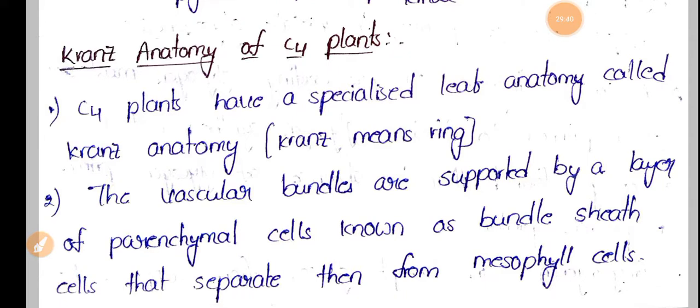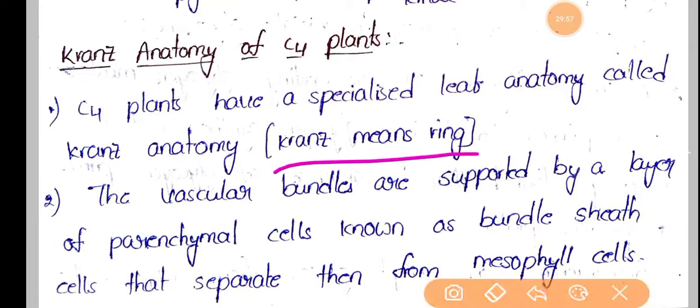These C4 plants show Kranz anatomy. Kranz anatomy is seen in C4 plants. These show specialized leaf anatomy called Kranz anatomy. Here Kranz means ring.